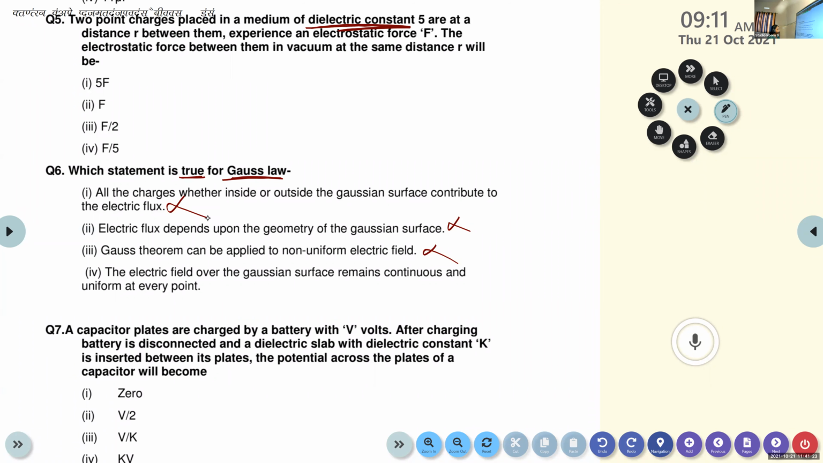So we can say that the fourth alternative is the correct answer. The electric field over the Gaussian surface remains continuous and uniform at every point. Because in the first alternative, the charges outside the Gaussian surface are not contributing anything to the electric flux, so it is a false statement. So we can go with the fourth alternative.